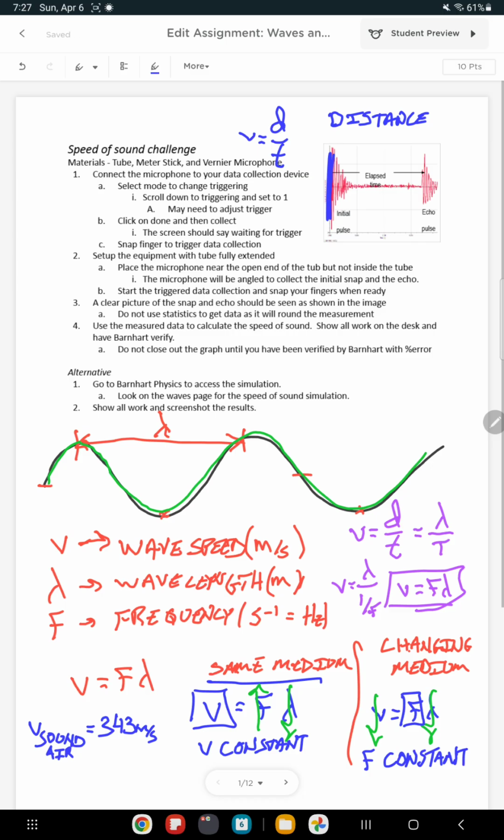The sound would travel some distance, reflect off a hard surface, and come back to the detector. The original sound sets off the detector, and when it comes back, it spikes the detector again. And then there's your t. So it's just v equals d over t from before, and we'll do more specific ones with v equals f lambda. But this first one is just how you calculate the speed of sound. Little introduction. All right, guys.